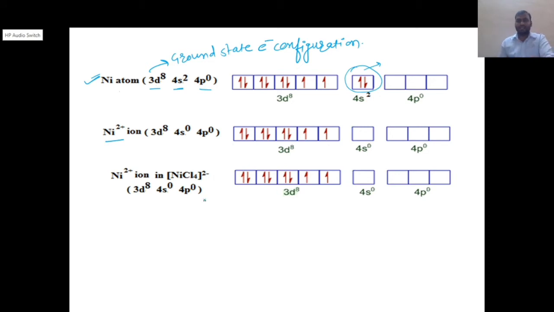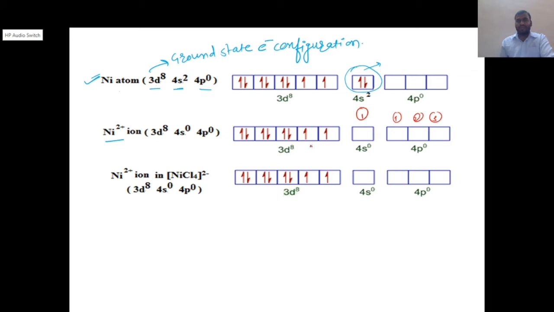Now see how many total vacant orbitals there are. One from the s orbital, correct? This s orbital is vacant, this is one orbital. Then how many p orbitals are there? There are 1, 2, 3. So one s orbital and three p orbitals are empty.